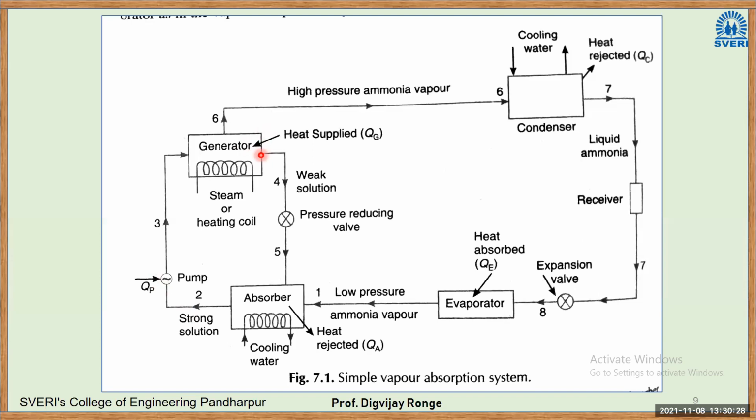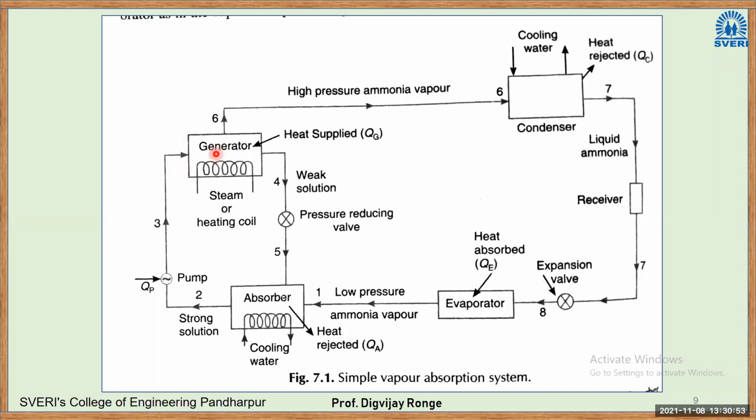See here, the basic requirement of the solution in the VRS system is that both the carrier and the refrigerant should have a huge difference in their boiling points. Water has a boiling point at that pressure and ammonia has some boiling point. So there should be a huge difference between their boiling points. Why? I will tell you.